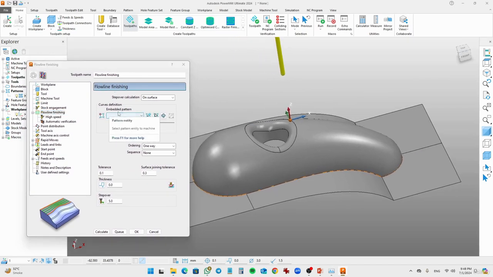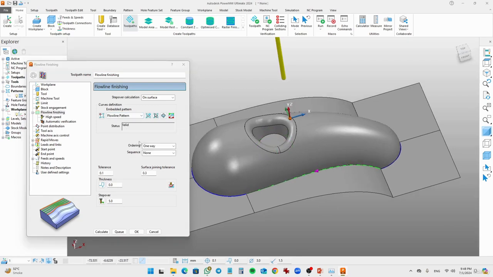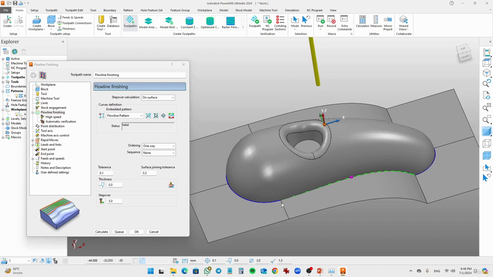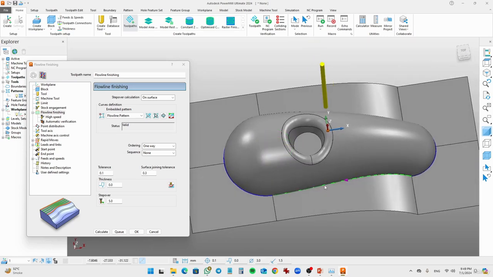What you see over here is the embedded patterns, and you'll find our pattern here. If our pattern is right, then it will show as a valid pattern. If the pattern is not converted to 4, then it will show you some other errors and will not highlight it. So you see that the curves are highlighted. The green color represents the starting curves.